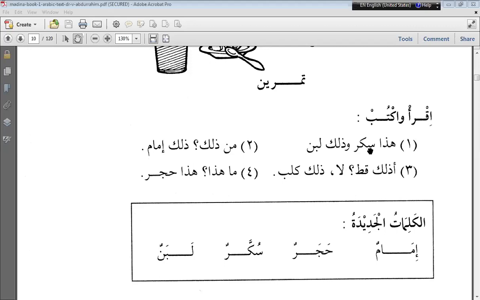Not shukkarun, it is sukkarun, with sa. Haza sukkarun wazalika labanun. Correct. But now you have pronounced sa correctly, but you haven't emphasized the letter ka. Sukkarun. Are you getting me? Sukkarun. Okay. Next. Akmal.